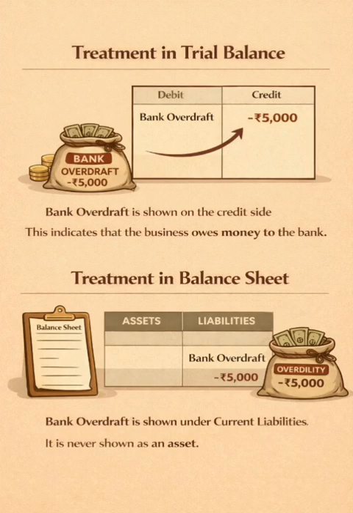Treatment in trial balance. In the trial balance, bank overdraft is shown on the credit side. This indicates that the business owes money to the bank. Treatment in balance sheet. In the balance sheet, bank overdraft is shown under current liabilities. It is never shown as an asset.